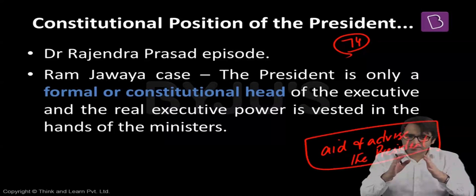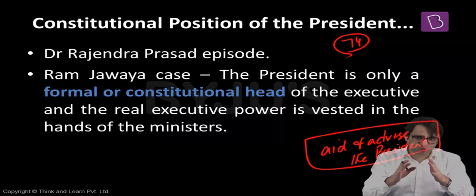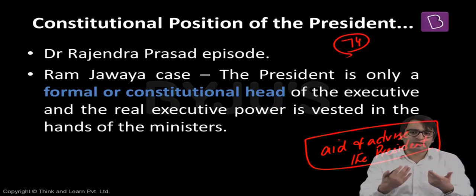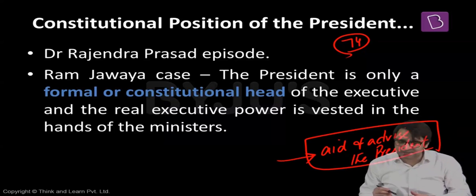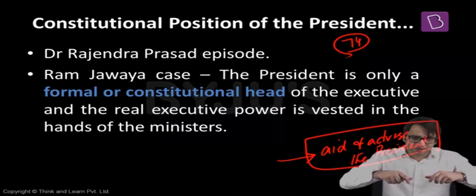This is how Article 74 stood when the Constitution was enacted on 26 January 1950. Only a simple line: there shall be a Council of Ministers headed by the Prime Minister to do what? To aid and advise the President. So now Dr. Rajendra Prasad has completely reversed his position.